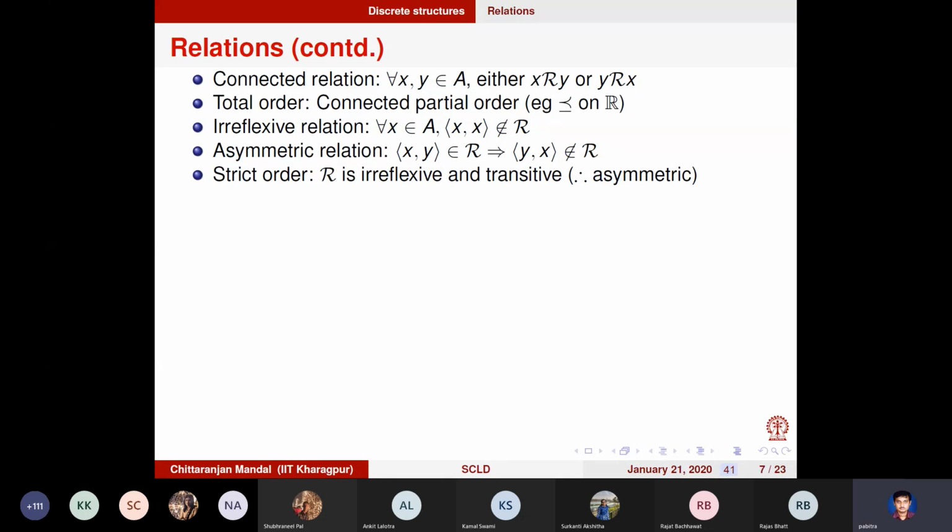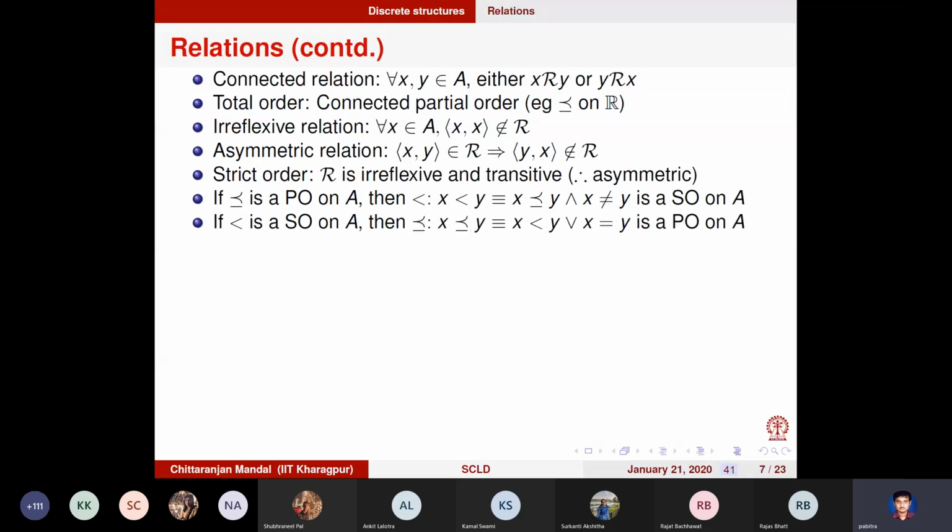We also mentioned that you can convert a strict order to a partial order and vice versa, just by including or excluding the x equal to y condition in the definition of the less than or equal to relation. If you exclude the equal to, that means you include x not equal to y, then a partial order becomes a strict order.